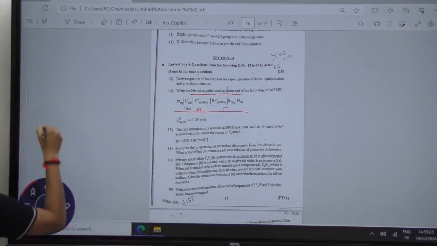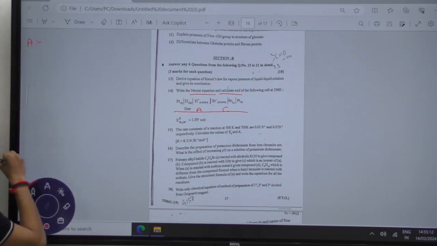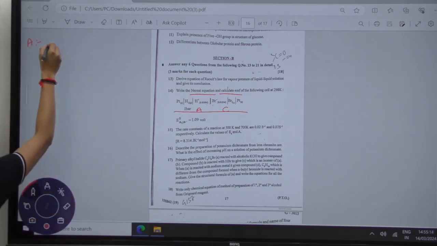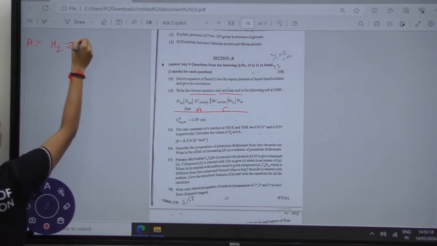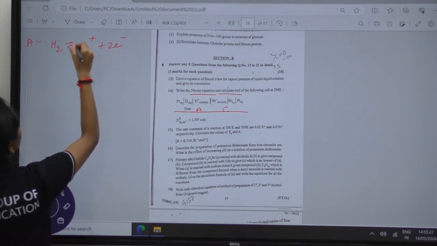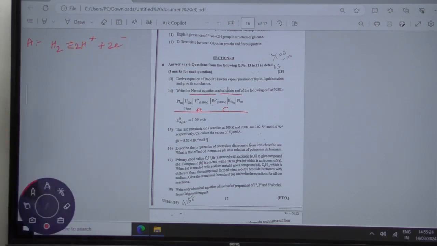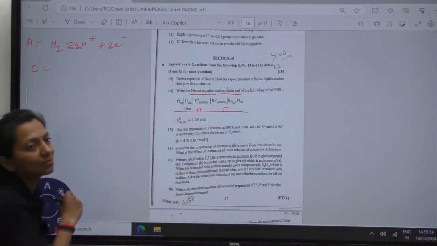So we will first write the reaction at the anode. What reaction is taking place at the anode? Hydrogen gives H plus and 2 electrons are released. Then the reaction at the cathode: you have Br2 and Br minus.